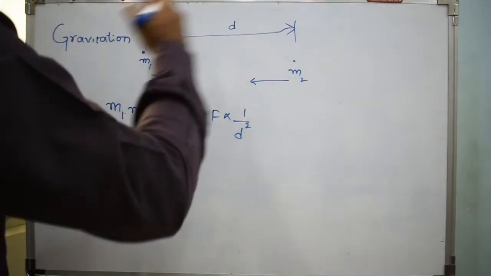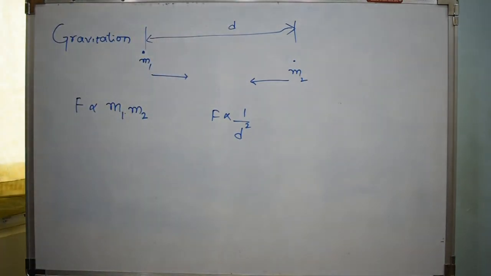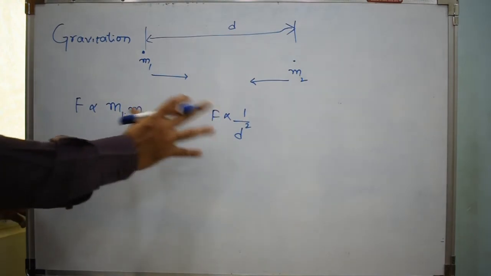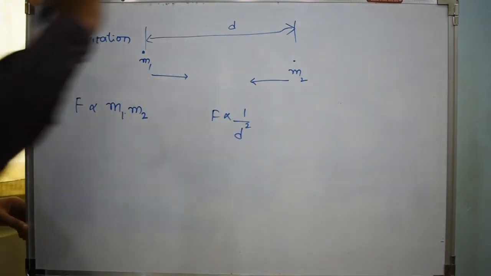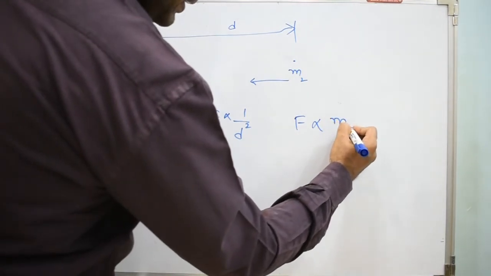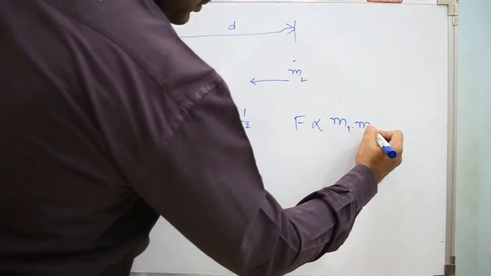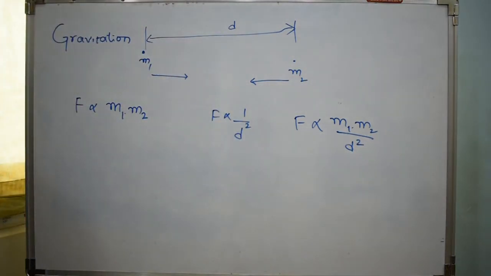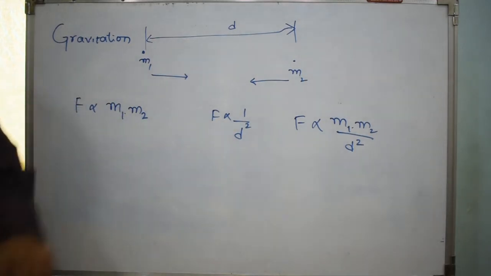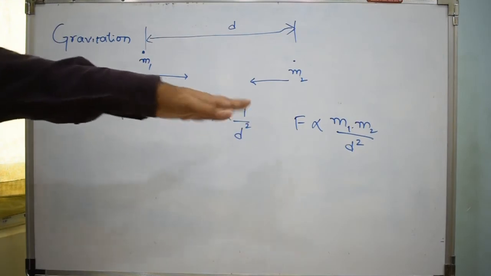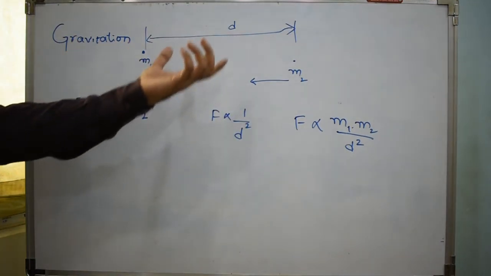And that ratio is called the universal gravitational constant, or you can simply call it the gravitational constant. So the ratio of force acting between the two masses is always found to be a constant, and that constant is called G. And why is this universal law of gravitation so important?